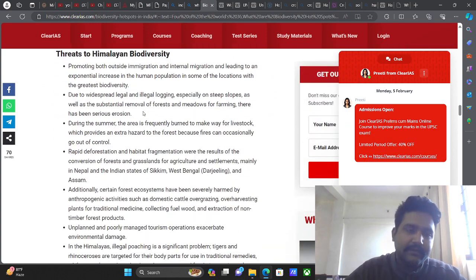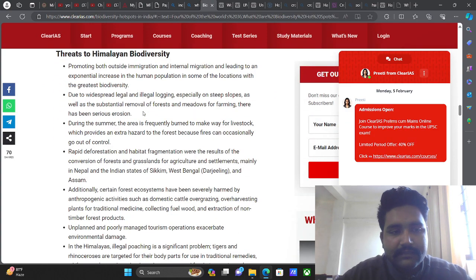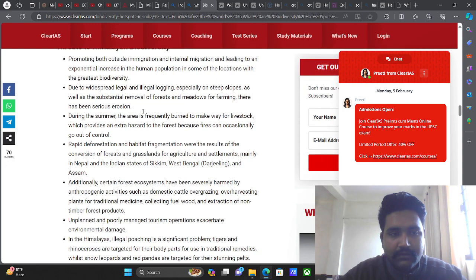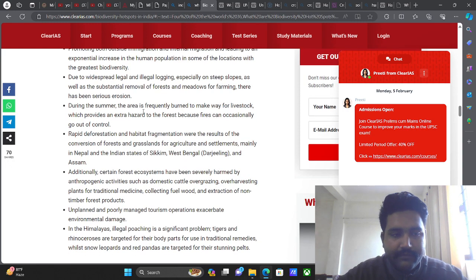Now, threats to the Himalayan diversity. So threats are promoting both outside immigration and internal immigration. Some people will come, some will go. So basically, it will hamper the biodiversity. So that is why it is the hotspot, right?